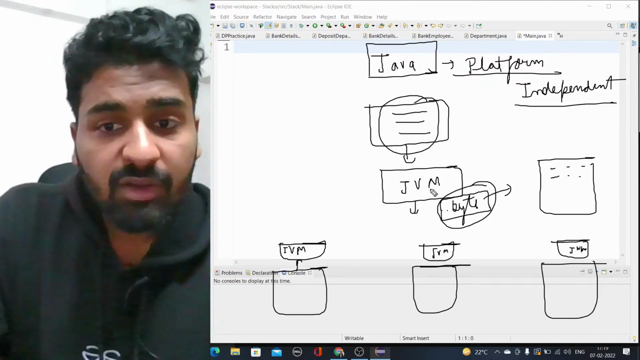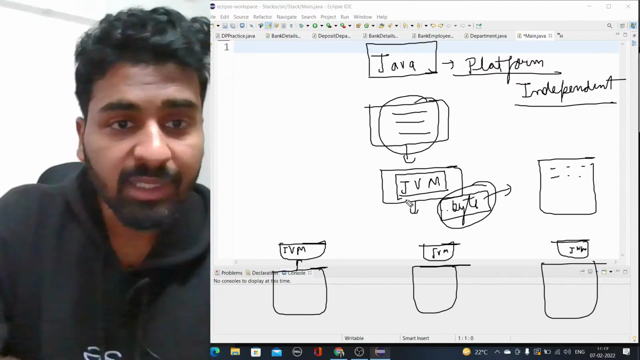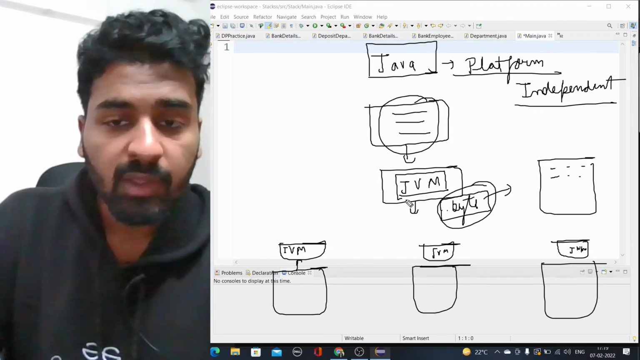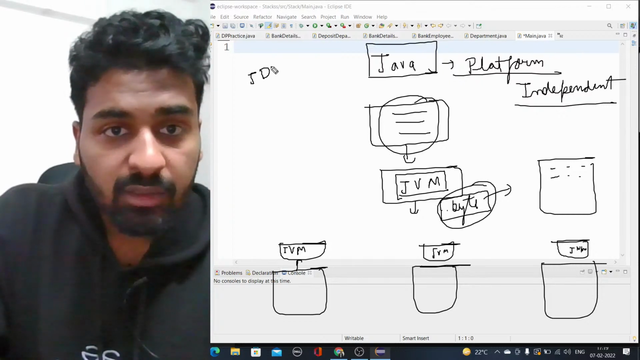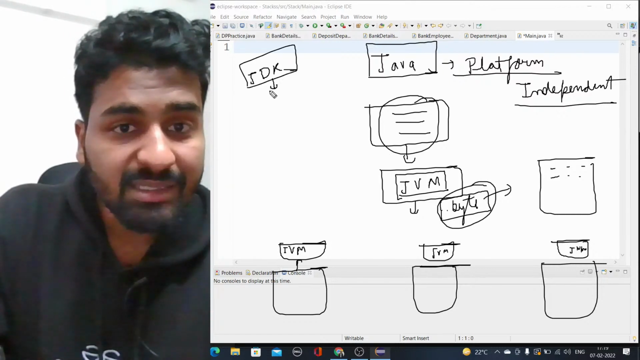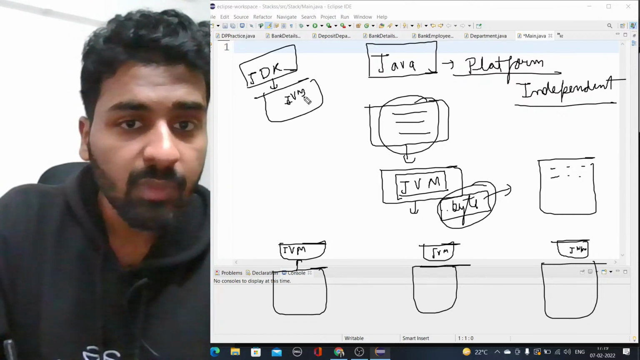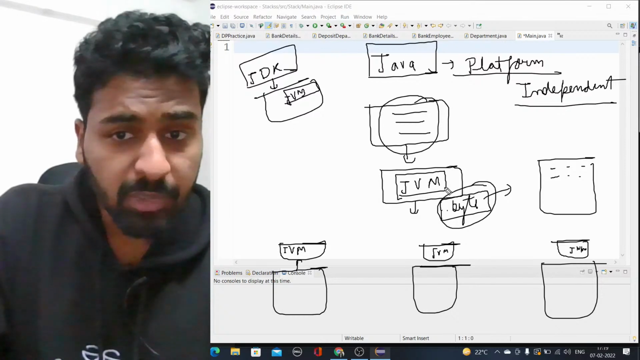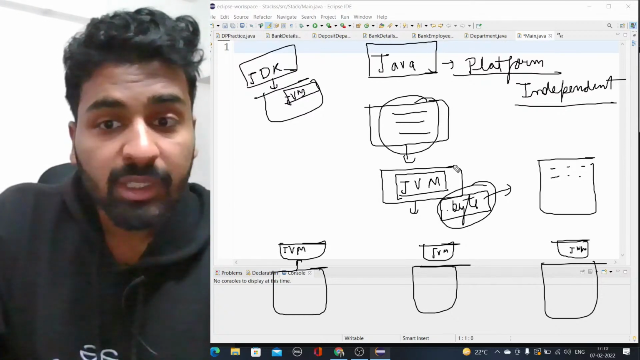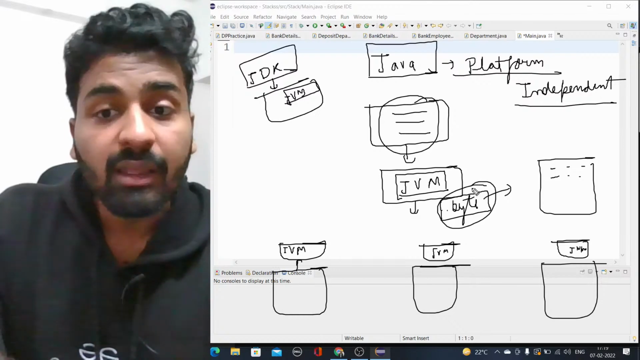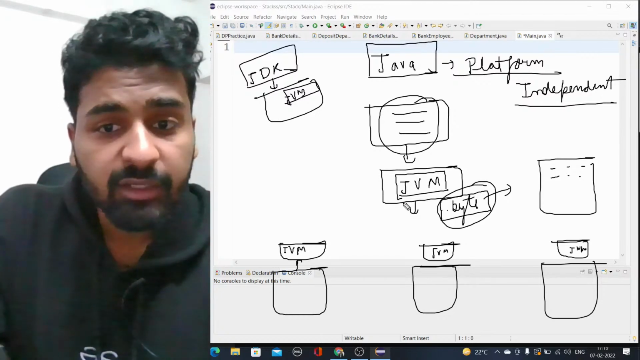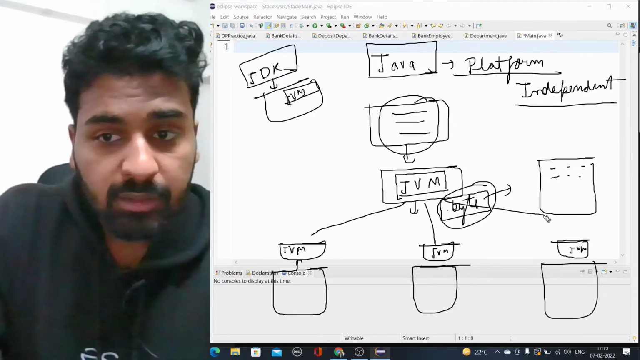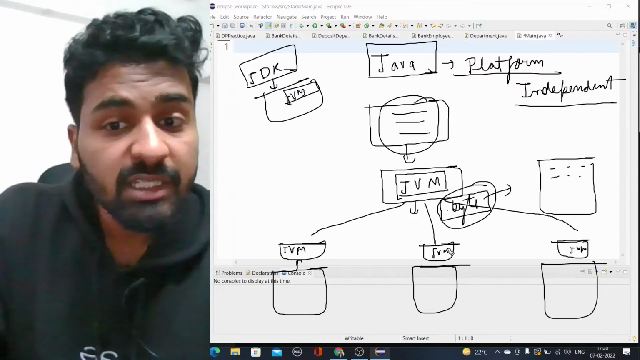JVM is the Java Virtual Machine. This always comes with your Java software. There is the JDK, which is the Java Development Kit, and inside this JDK we have the JVM, which helps convert your code into a .byte file. Now this .byte file goes into different machines, and those machines also have a JVM.